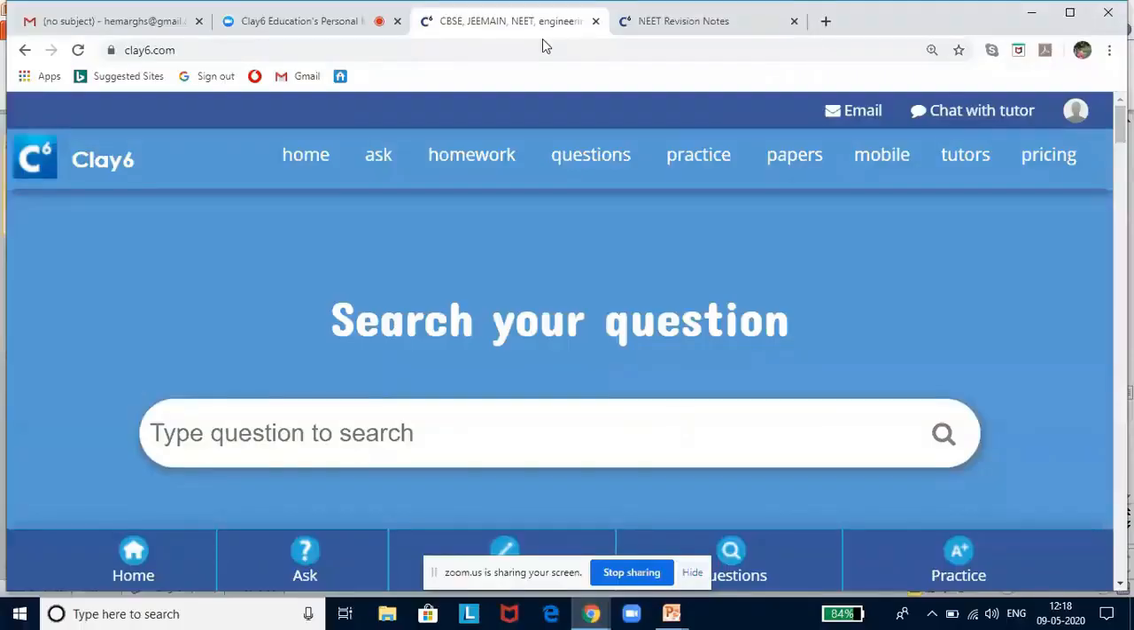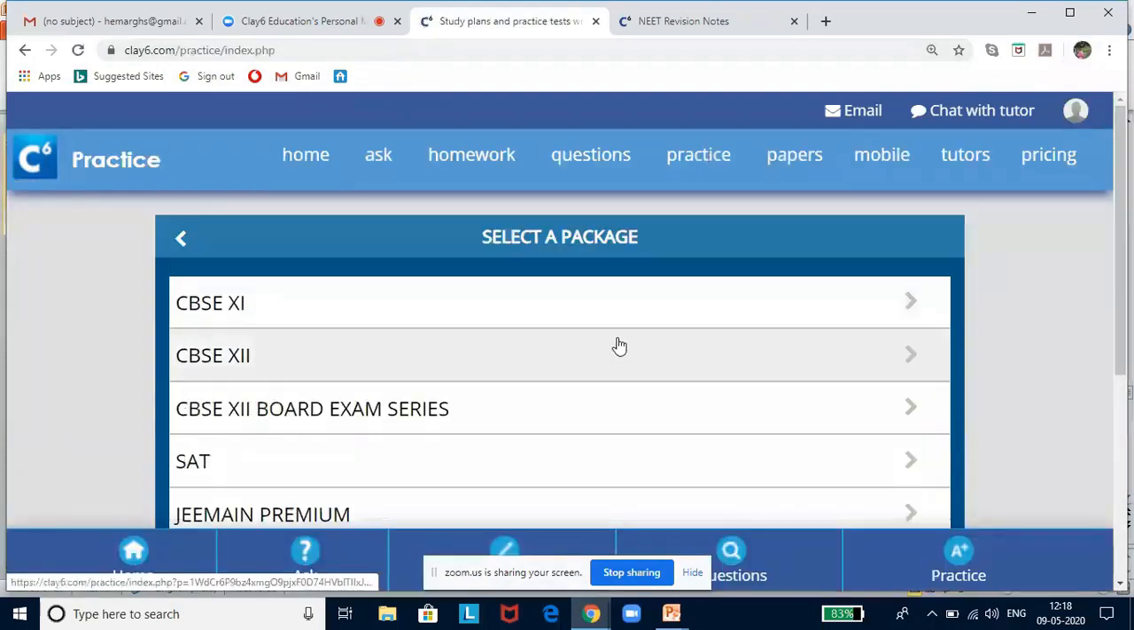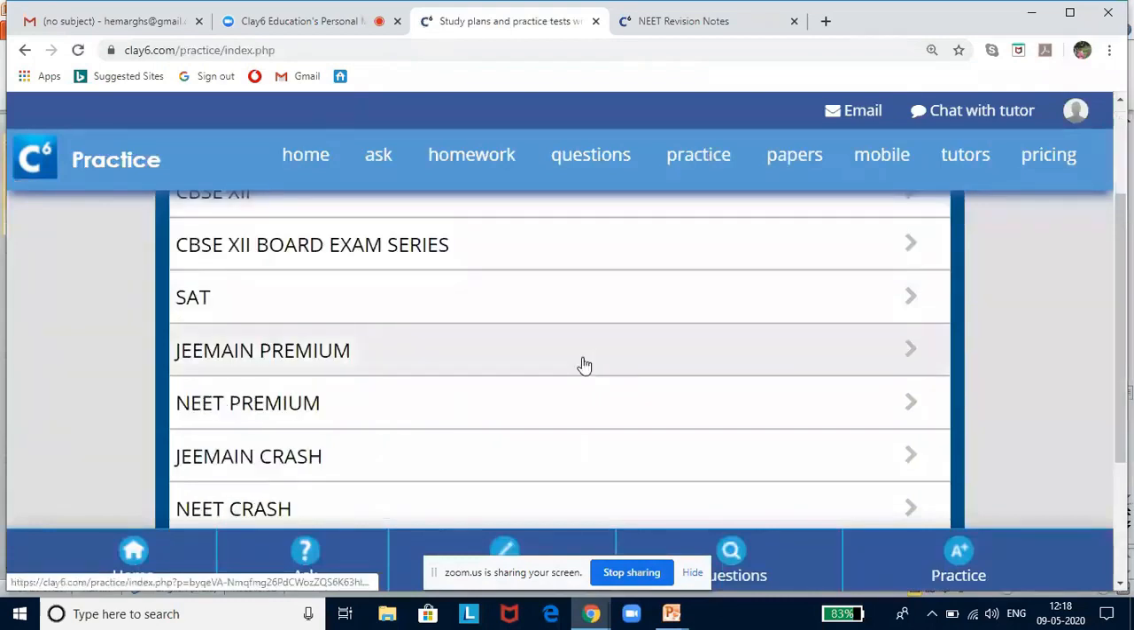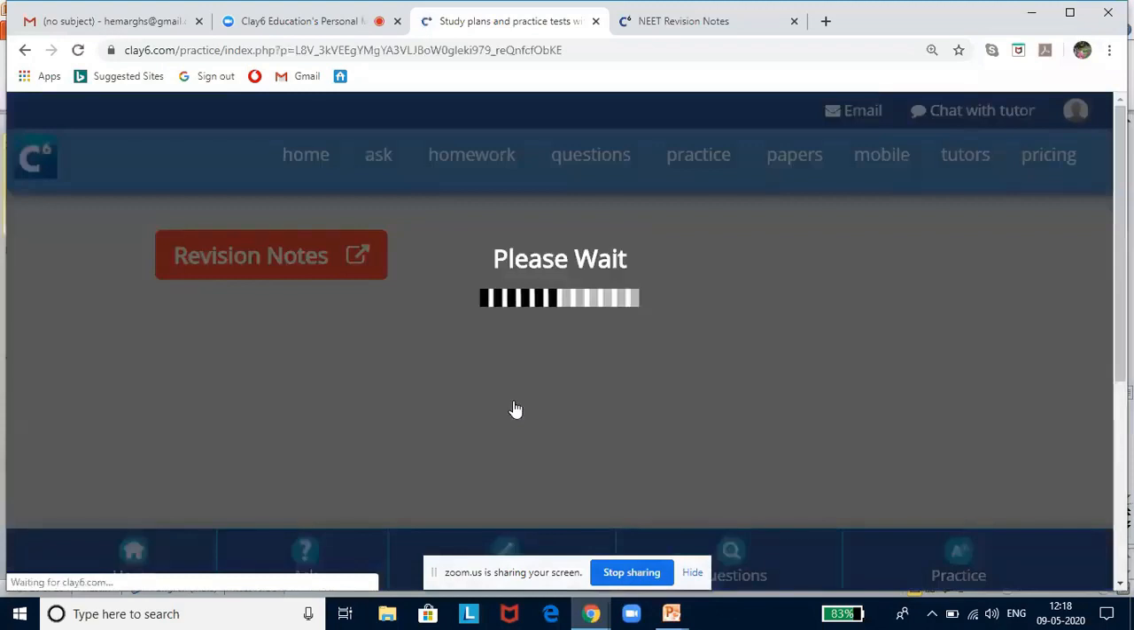Kingdom. Briefly, I will run through how to access revision notes and tests in classix.com. Go to classix.com. I have already opened it here. Click on Practice. Then you will see a series of packages. Now I am selecting NEET Premium.